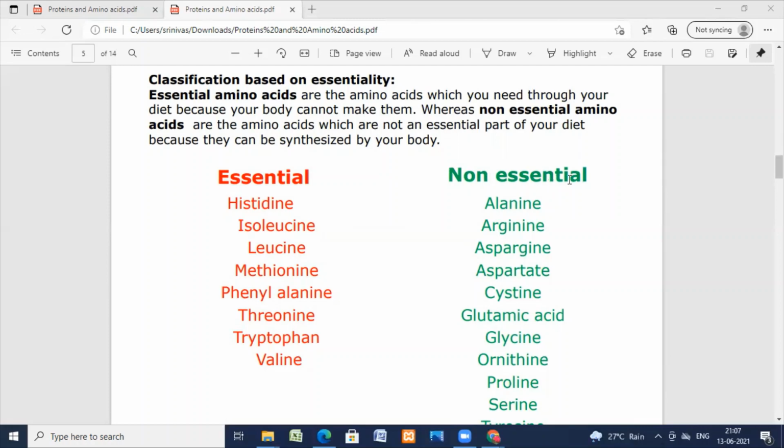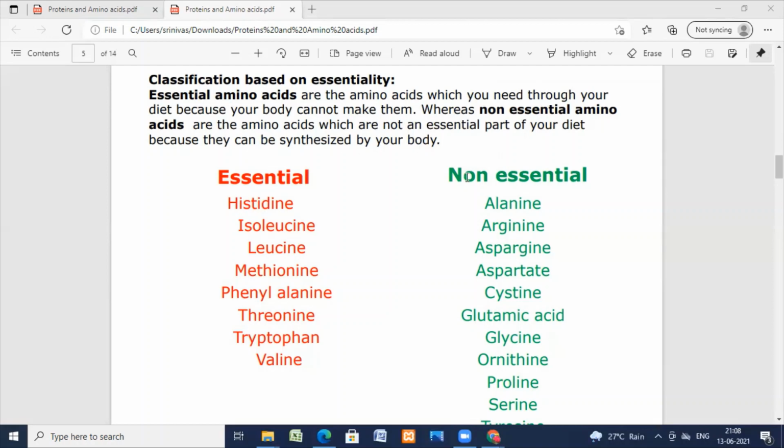Now, what are non-essential amino acids? The amino acids which are synthesized in the body, and which are not an essential part of our diet because they are synthesized by our body, are called non-essential amino acids.